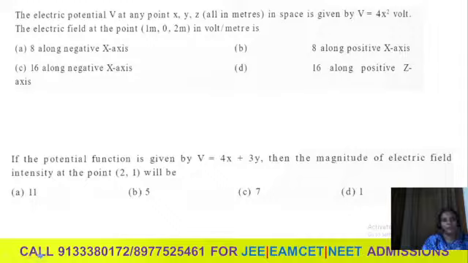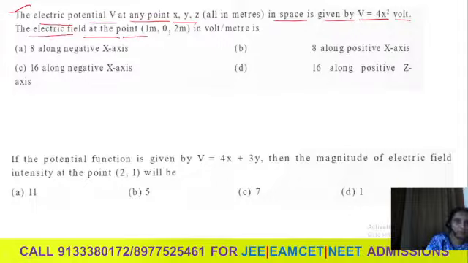So about today's topic, let us try a few questions, which are the important models of today's topic. The electric potential V at any point x, y, z in space is given by V equal to 4x square volt. The electric field at the point 1 meter, 0 meter, 2 meter in volt per meter is. They're asking the electric field, whereas potential is varying only along the x direction.